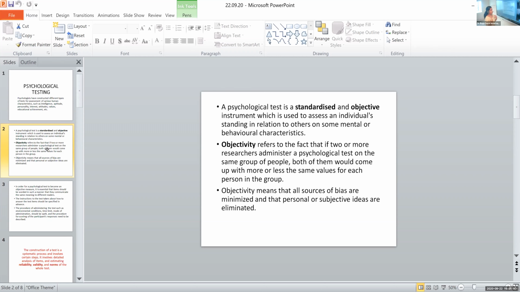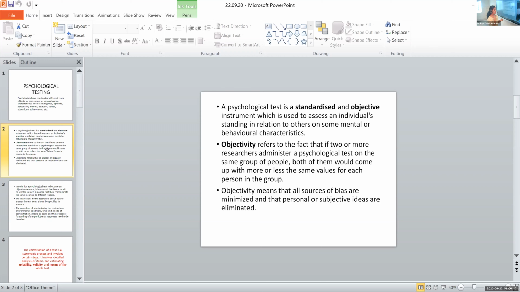So if I am conducting the test, or if I call some other assistant researchers to conduct the test, or if I call some of the students to conduct this particular test, or some PhD holders to come and conduct the test, then all of us should get somewhat the same effect from the test.